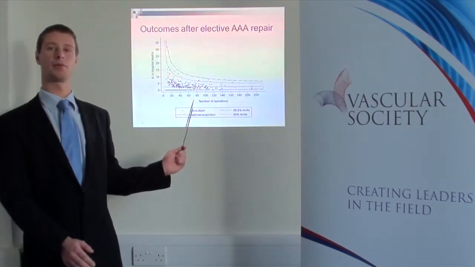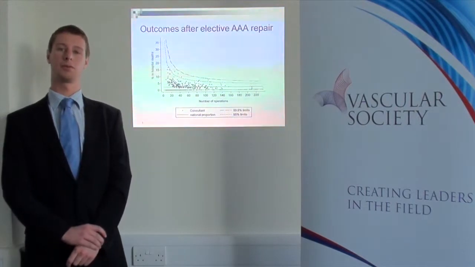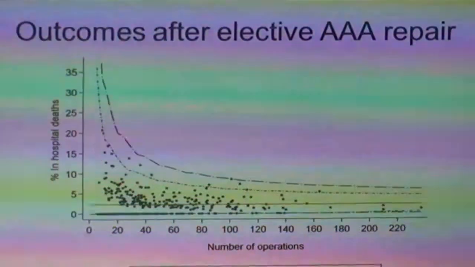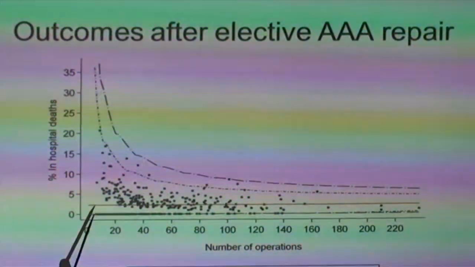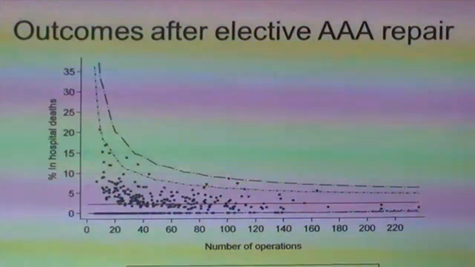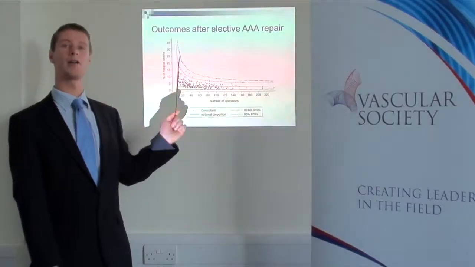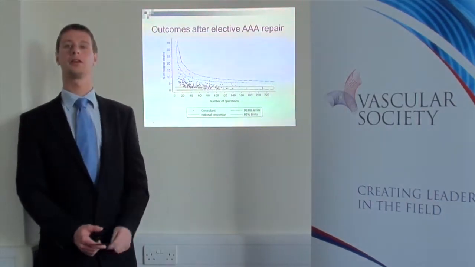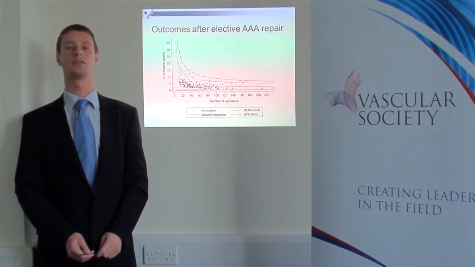Here is one example of a funnel plot. It is a funnel plot of post-operative mortality after the elective repair of an abdominal aortic aneurysm for vascular surgeons. Each dot is a surgeon and the horizontal line is the national average of 2.2%. The dots higher up show surgeons with higher mortality rates. The dots further to the right show the surgeons who perform more operations.